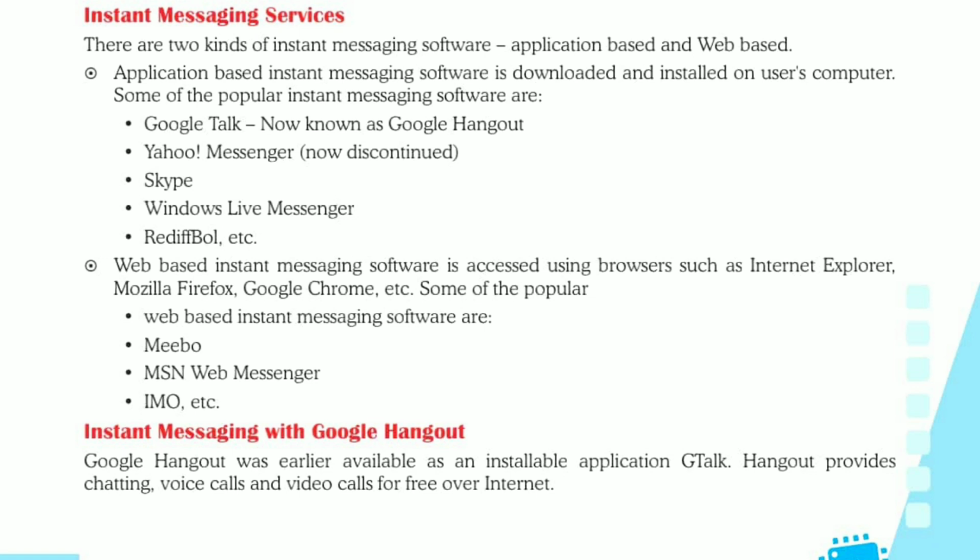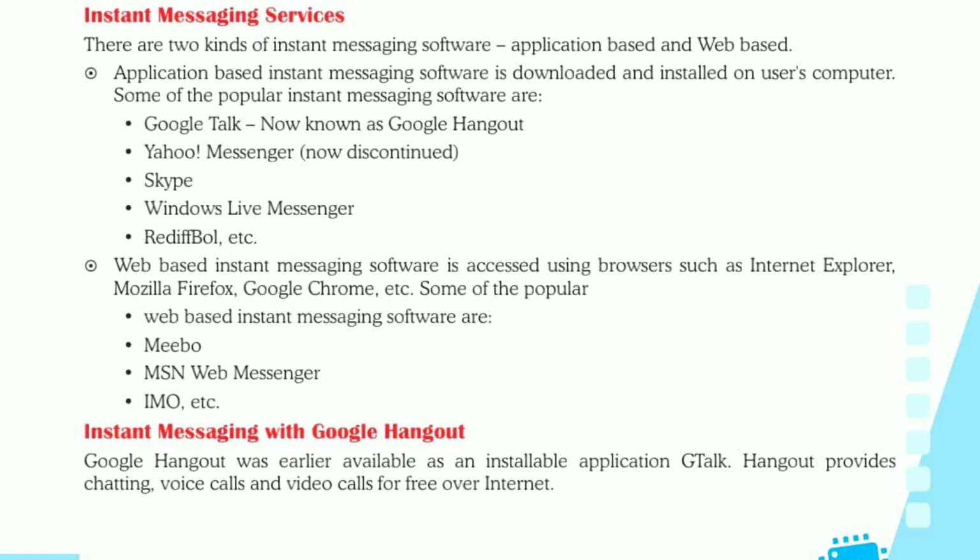These are app based or application based instant messaging software. Some of the popular instant messaging softwares are Google Hangout, Yahoo Messenger, Skype, Windows Live Messenger, Rediff Bol, etc.